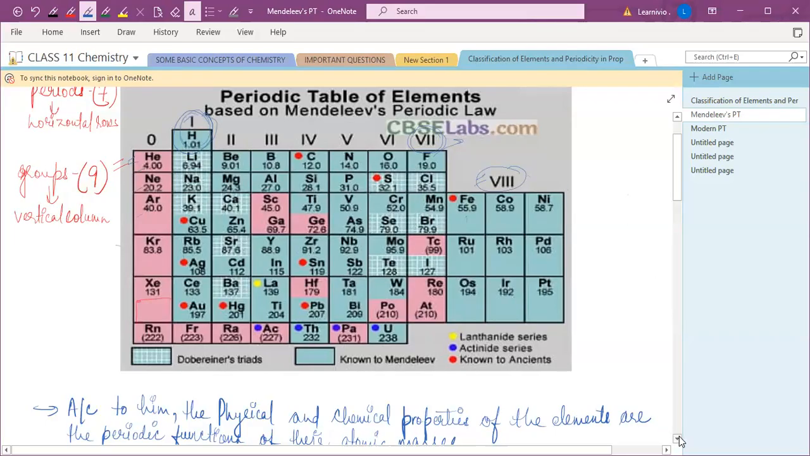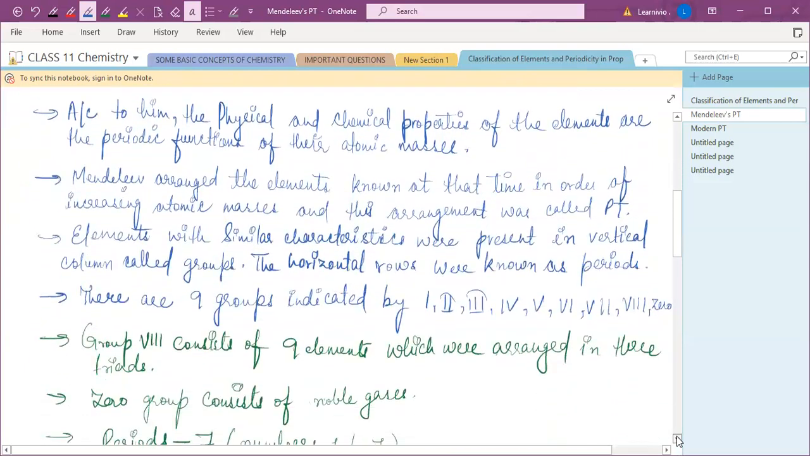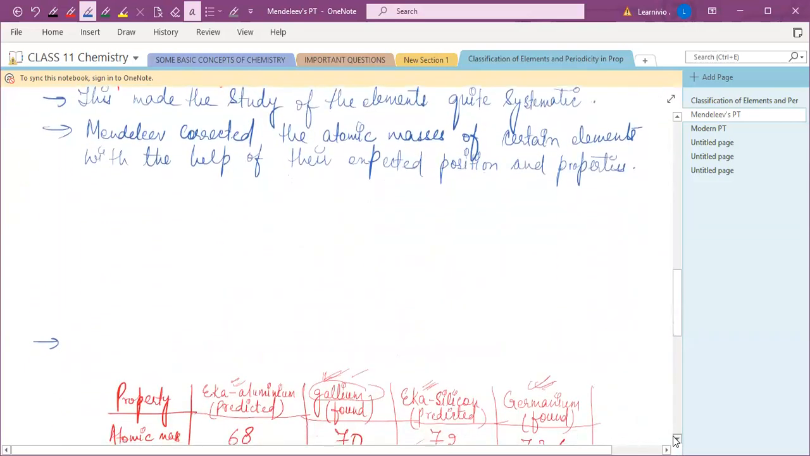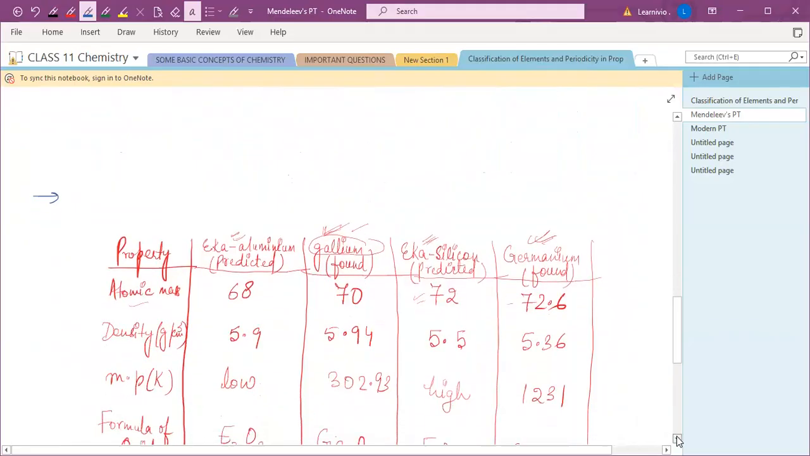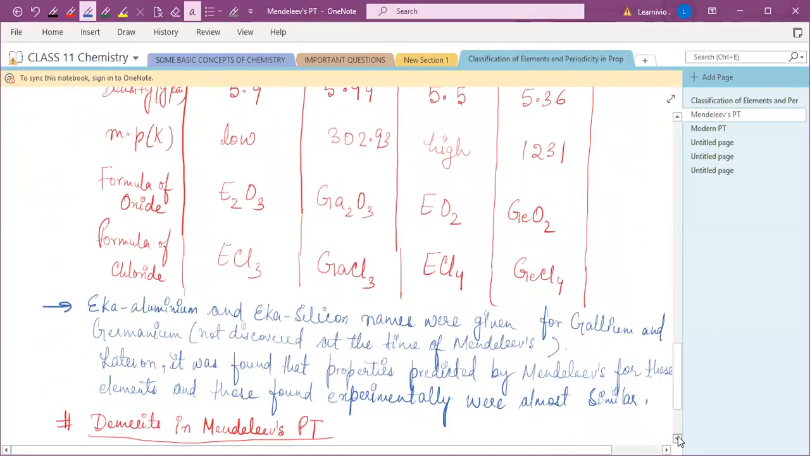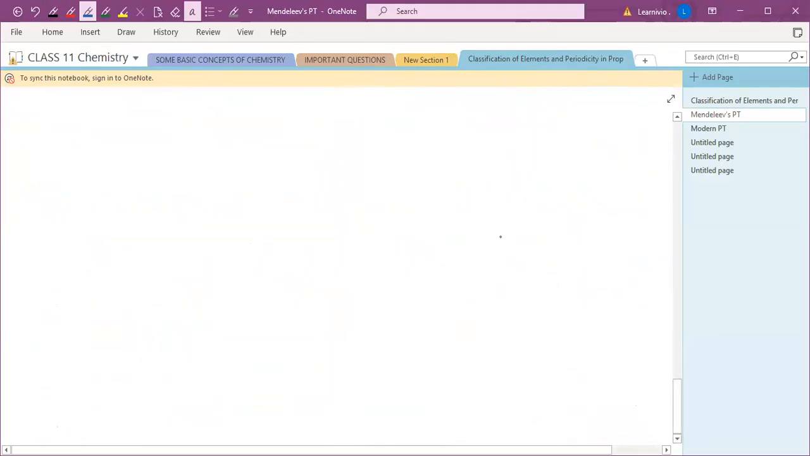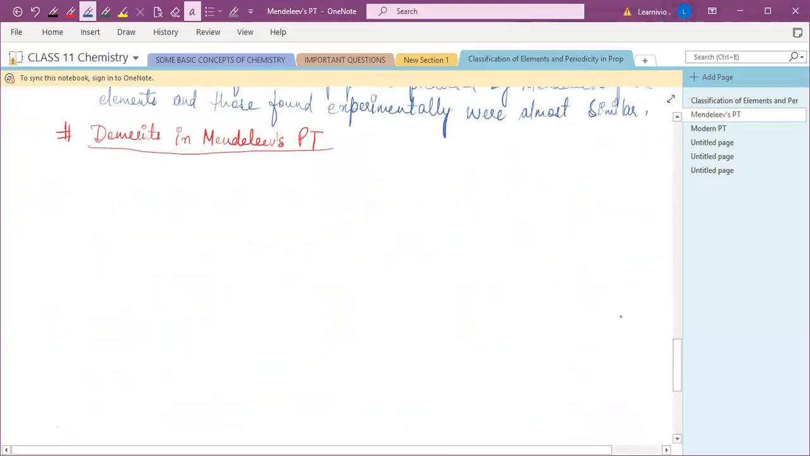So the demerit of Mendeleev's periodic table, just write it down. The position of hydrogen is uncertain. It is not fixed. Position of hydrogen is uncertain.